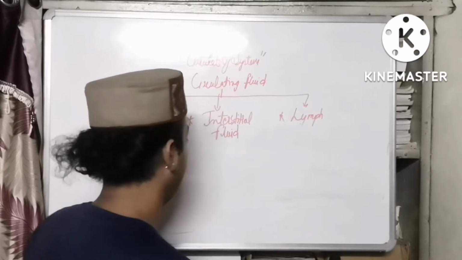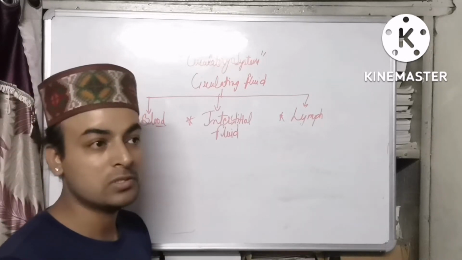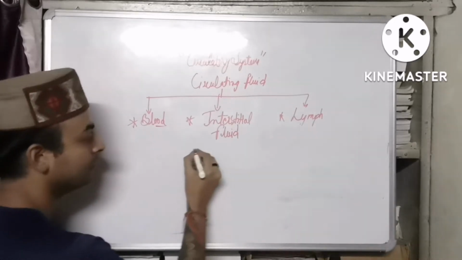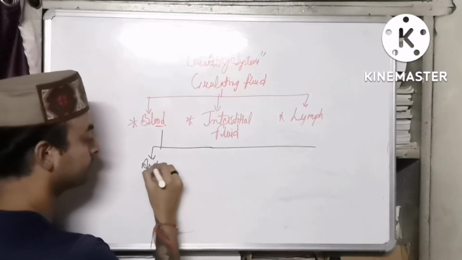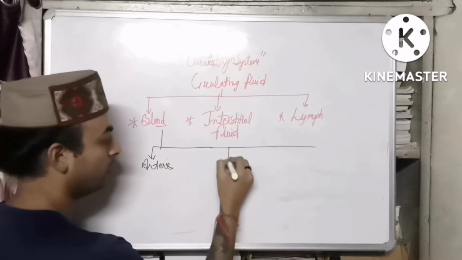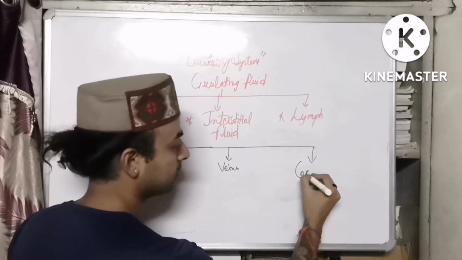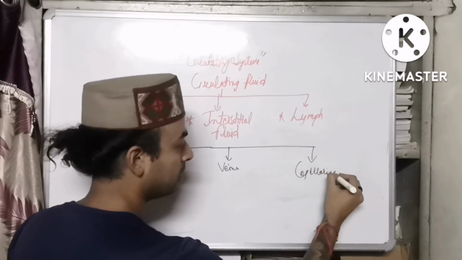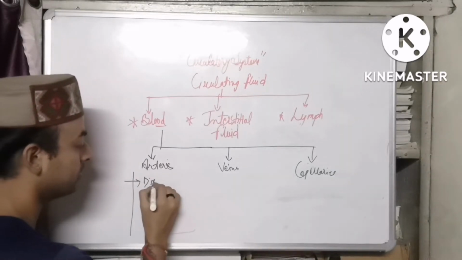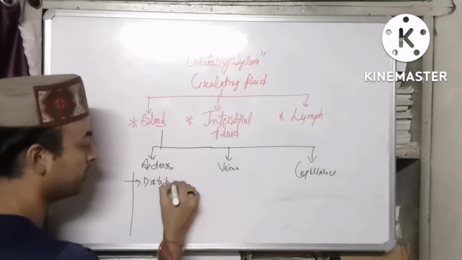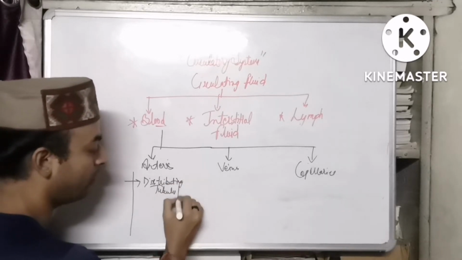Now we'll go back to blood. We know blood flows in the human body, but there are certain tubules through which the blood flows. These are arteries, veins and capillaries. Arteries, these are distributing tubules or vessels.